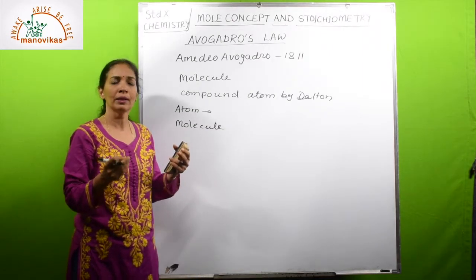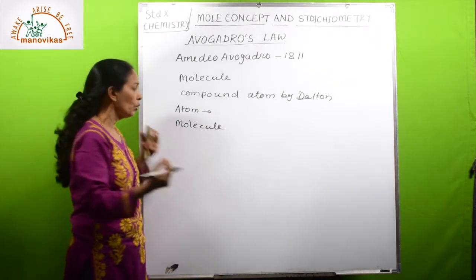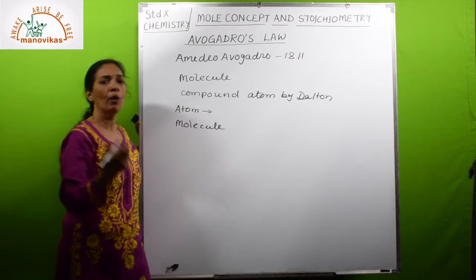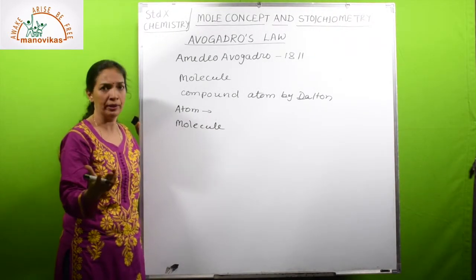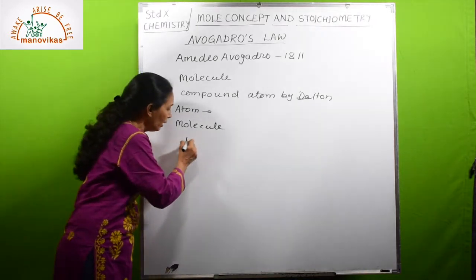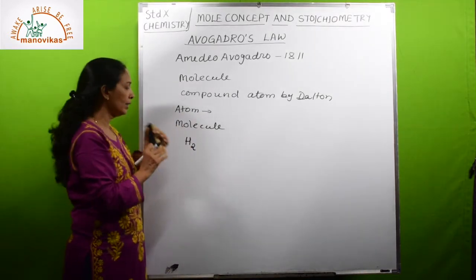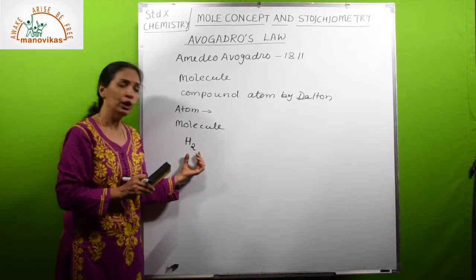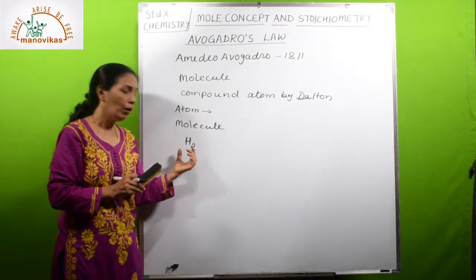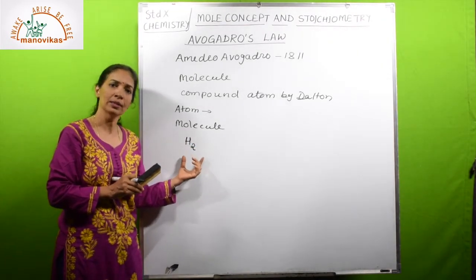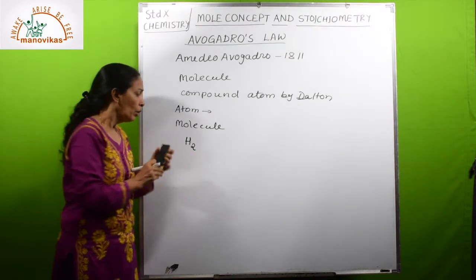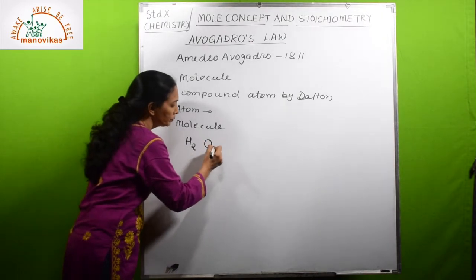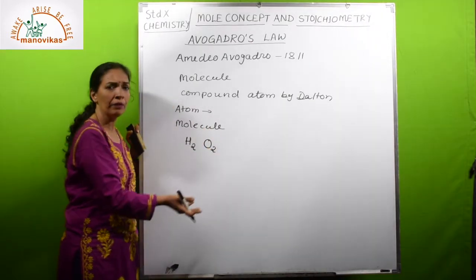These molecules are made up of two or more atoms of the same element or different elements. For example, if I write H2, this is a gas, hydrogen, and a molecule of hydrogen is made up of two atoms of hydrogen, same atoms of the element. Now O2, this is also the same kind of atoms.